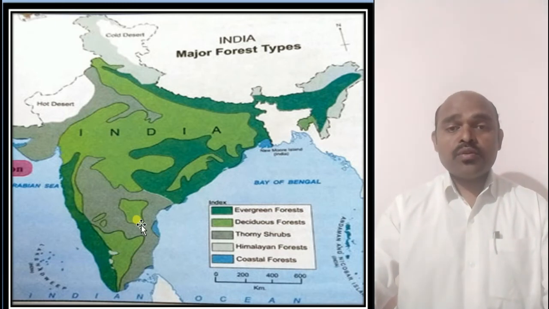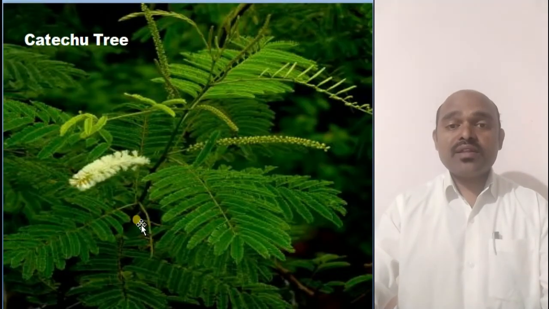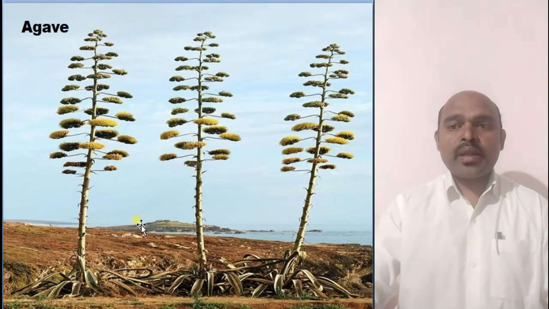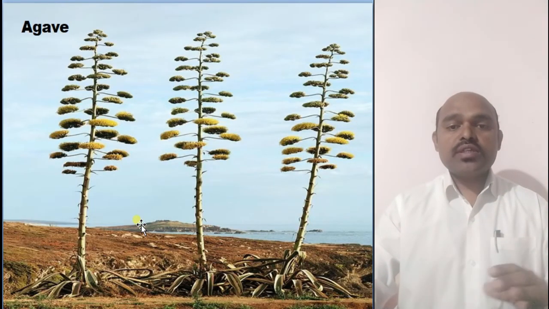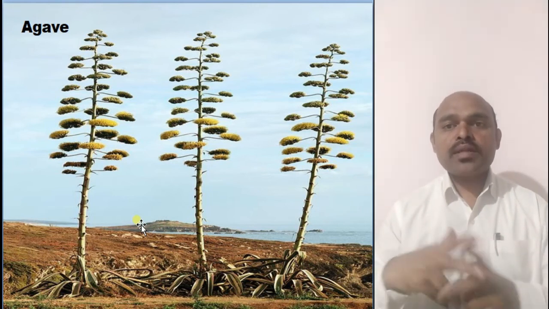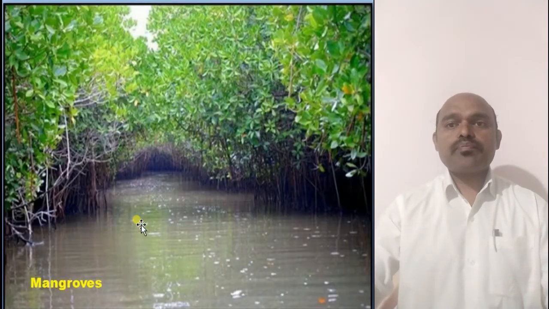Actually they need very little water to grow, and that is what we find. Now let us see what type of trees we find in this region. Basically, catechu tree we find in this region because they receive very little water to grow. Then acacia tree, then khejri tree, and then types of cactus also we find in this region, for example aloe vera and agave. So these types of cactus plants we also find in these regions.